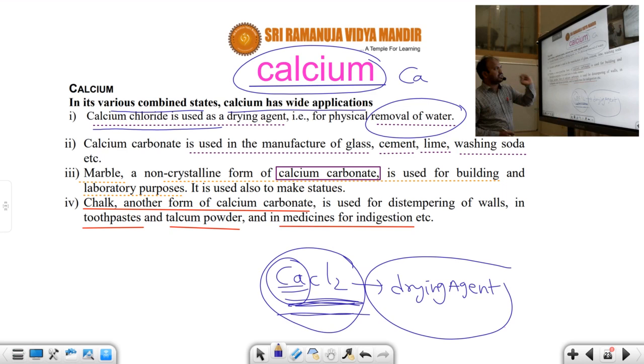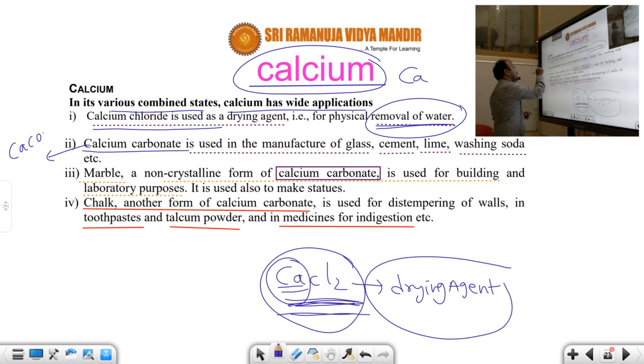And after that, calcium carbonate, CaCO3, is used in the manufacture of glass, as well as in the manufacture of cement, lime and washing soda. Lime means quicklime, CaO. In this quicklime, calcium will be there.